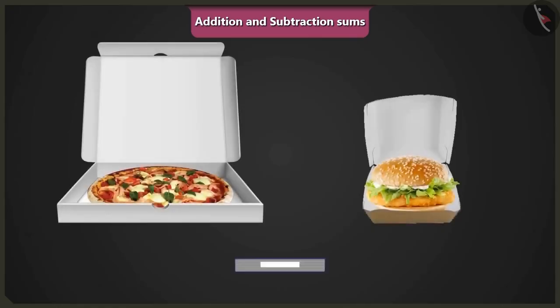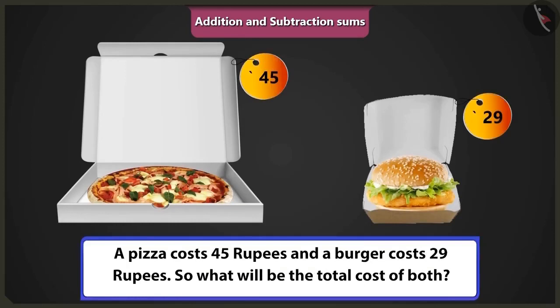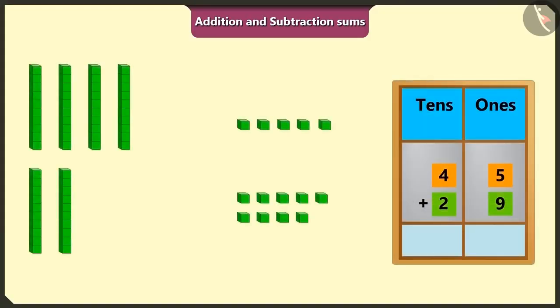Choo-Choo, pizza costs 45 rupees and burger costs 29 rupees. So what will be the total cost of both? Come on, let's put 45 and 29 in the box of ones and tens and do their addition.